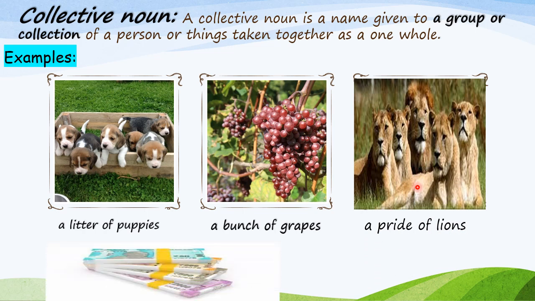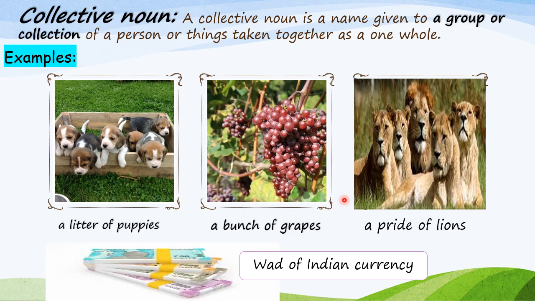Now let's take another example. What do you see here in the picture? Indian currency notes in a bundle. So how many are there? Difficult to count. So what do we call it? A wad of Indian currency. So these are a few examples of collective nouns.